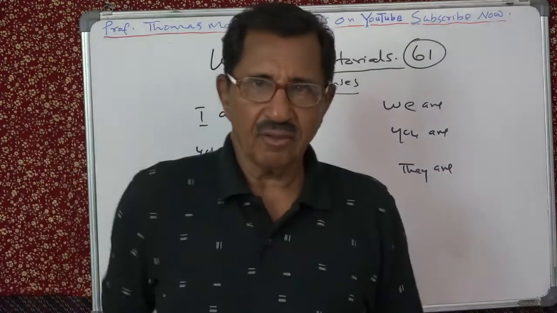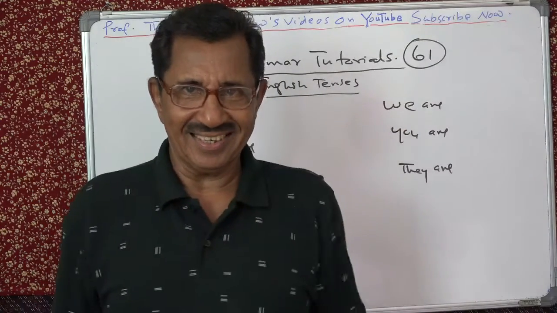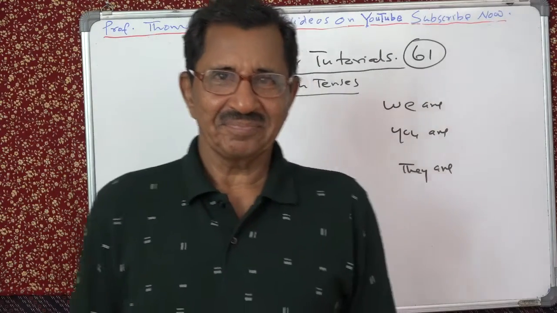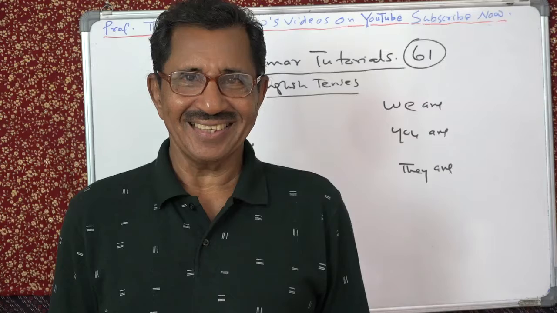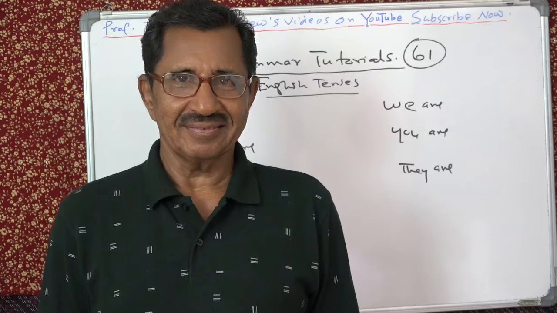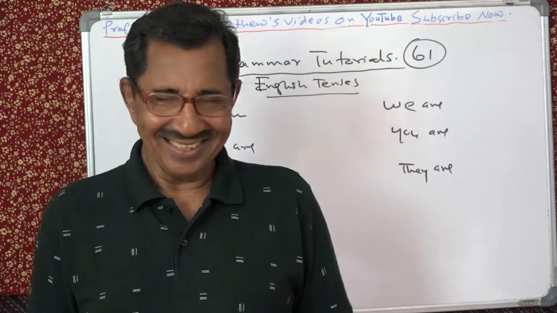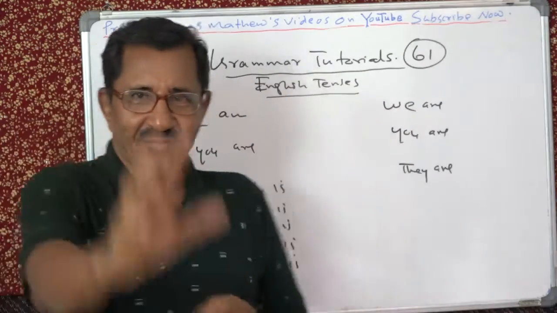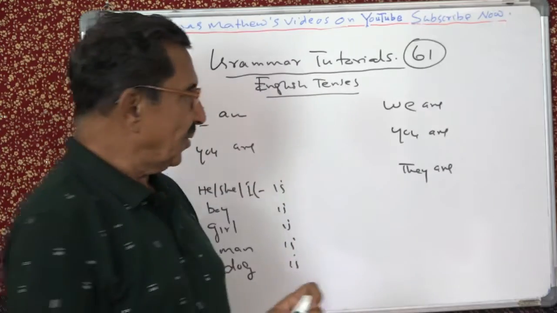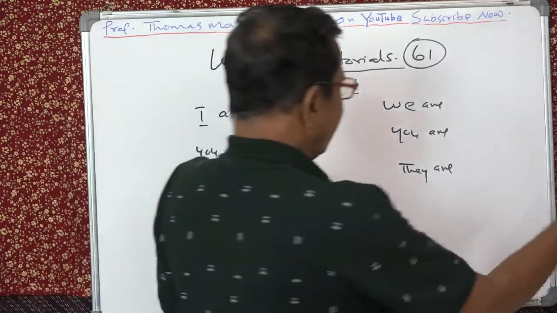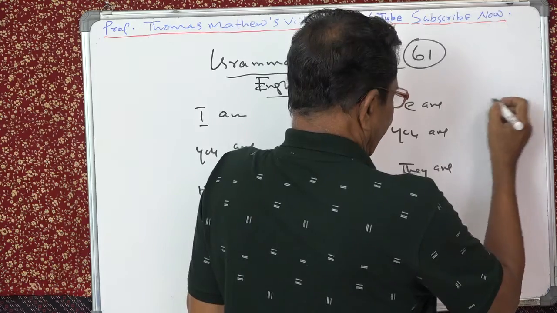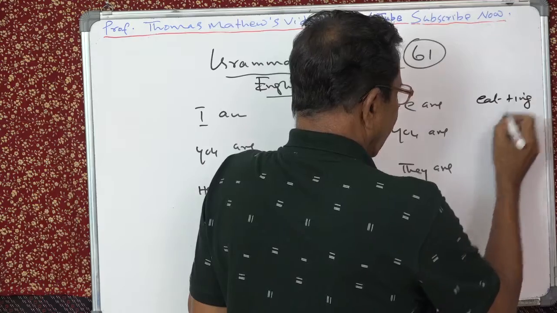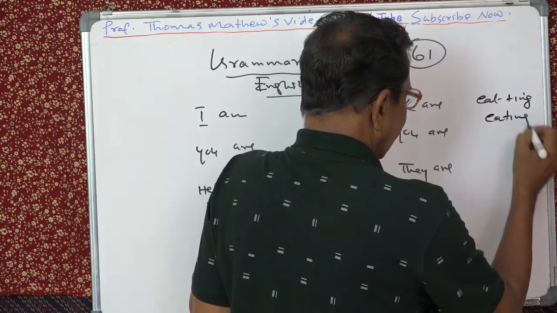What is a verb? A verb is an action word, isn't it? Jump, run, laugh, smile, throw, action words. Now, at the end of the verb, say you have got eat, you add ing. Then you will get eating.